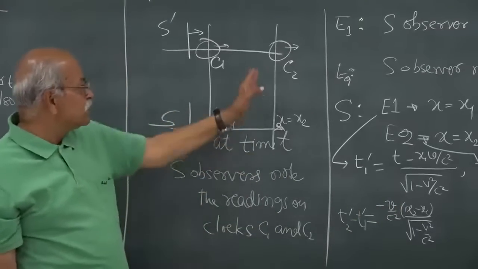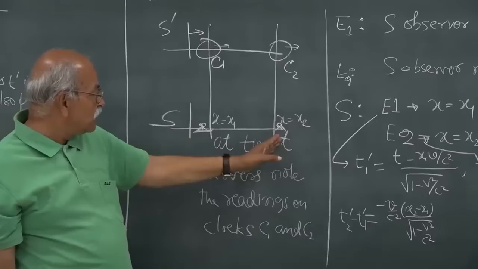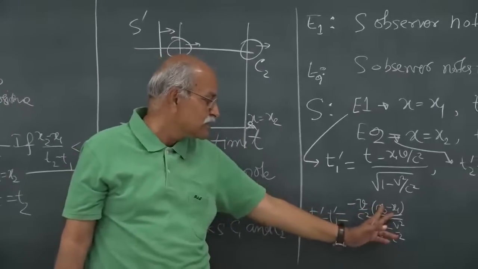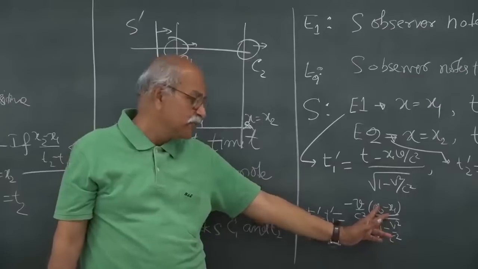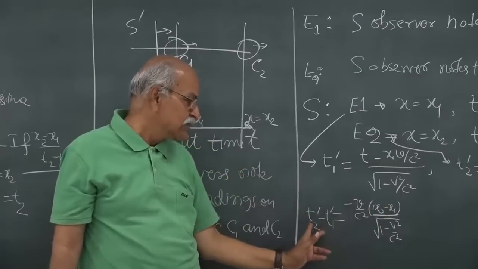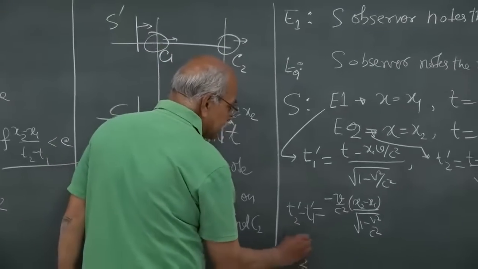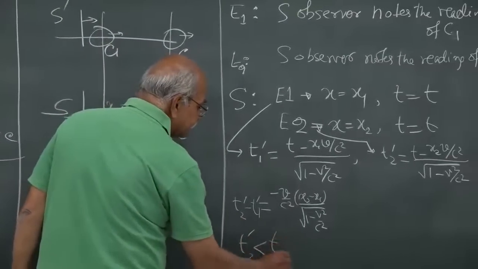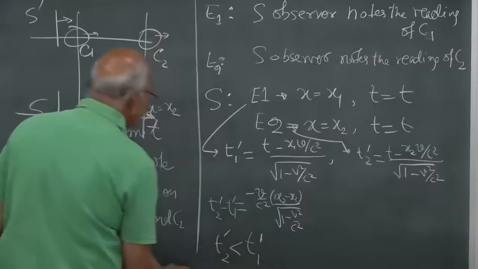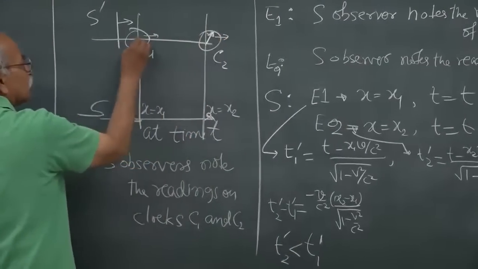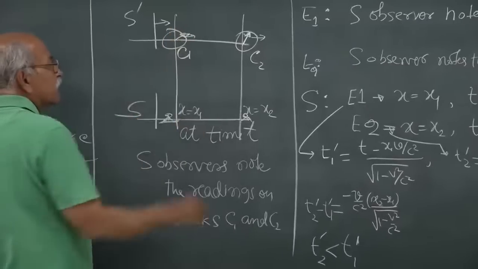And since in this picture x2 is more and x1 is less, x2 minus x1 is positive, then because of this minus, this thing is negative, and that means T2 prime is smaller than T1 prime.